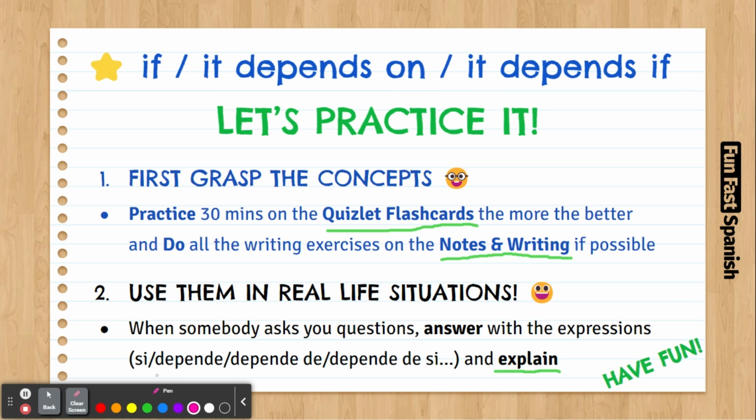It's nice. So, have fun with this. I hope you use these expressions a lot, especially in your answers.